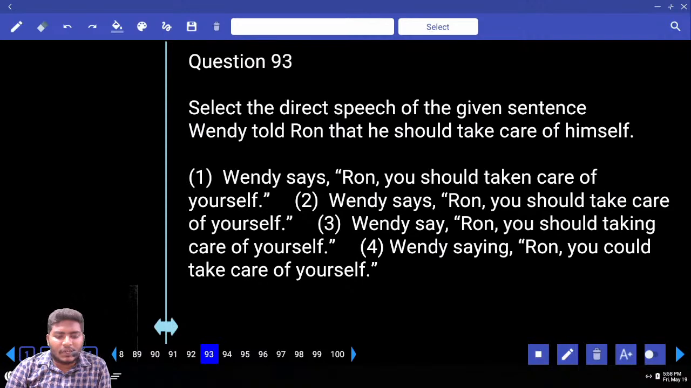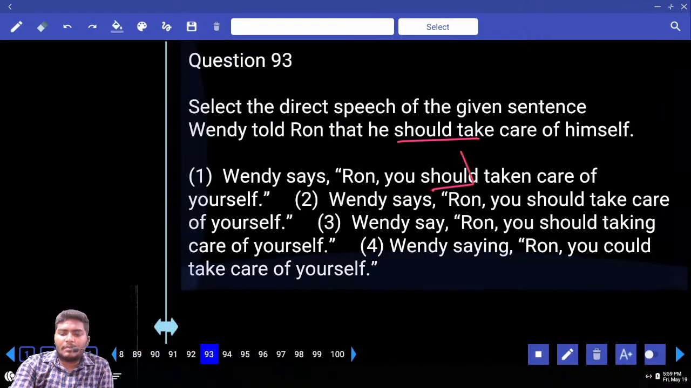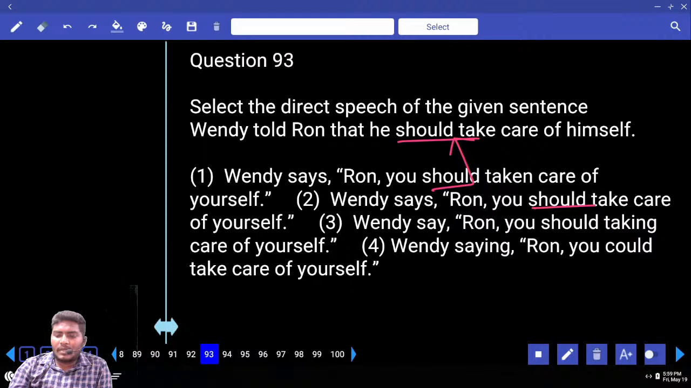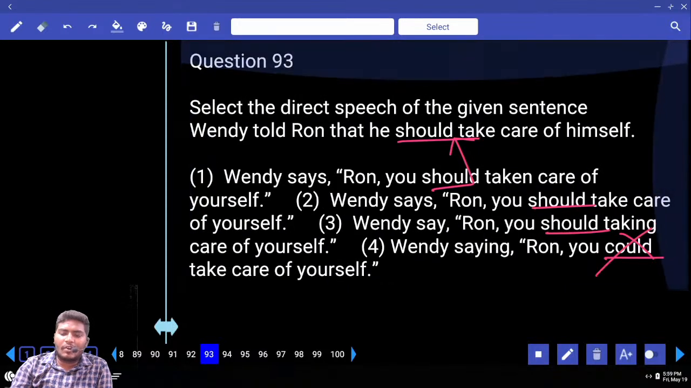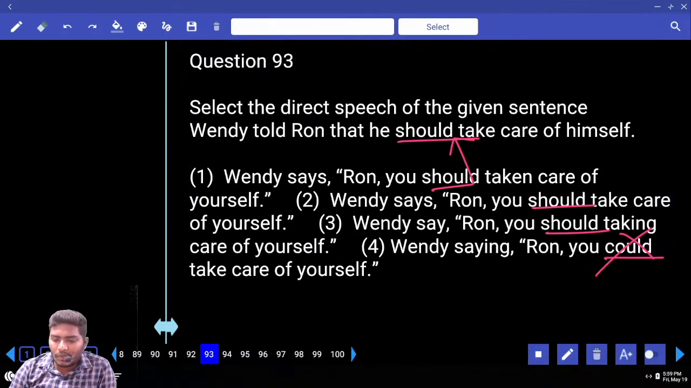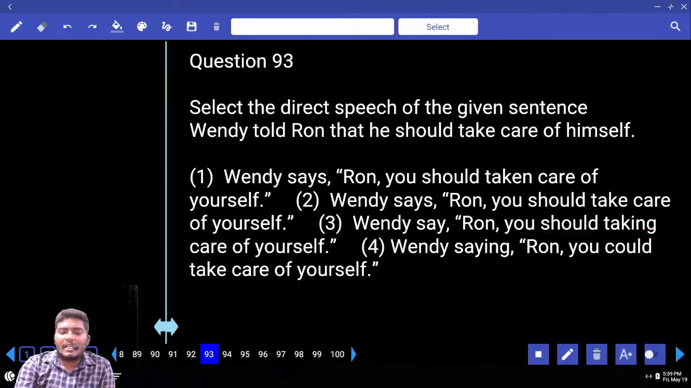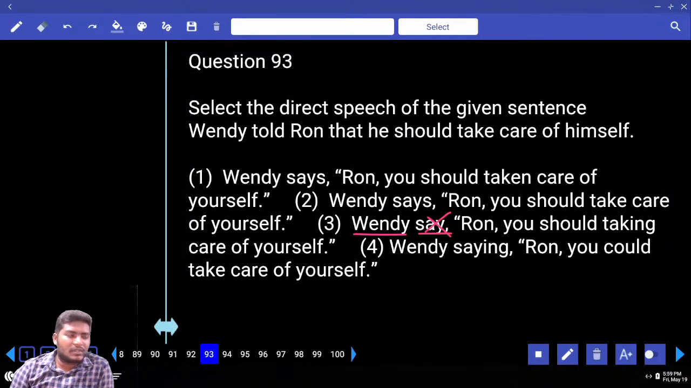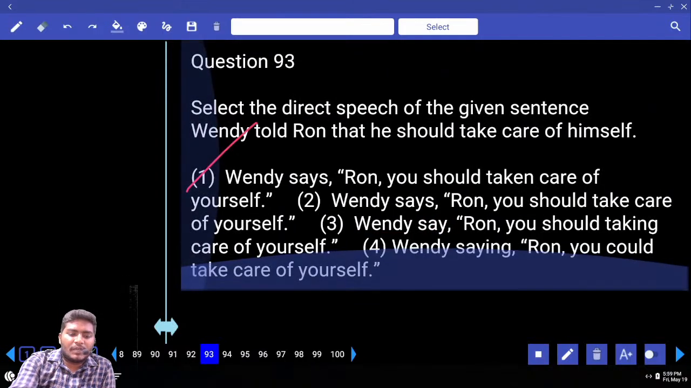Next, select the direct speech of the given sentence. Wendy told Ron that he should take care of himself. Should can be changed to should, no problem. Could cannot be changed to should. First of all, eliminate the fourth option. Next, Wendy is singular, so the third option is absolutely wrong. You cannot use say. So your answer is between 1 and 2.